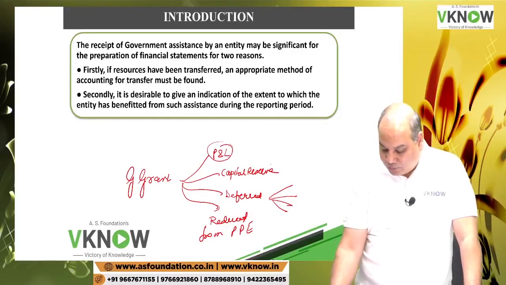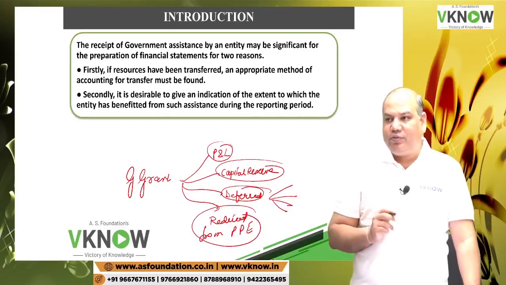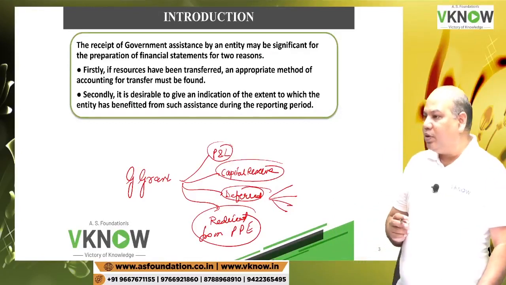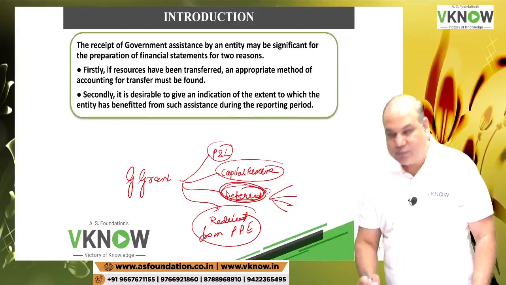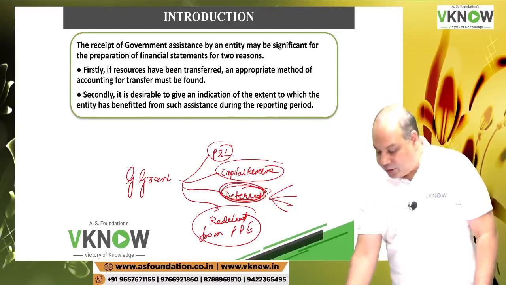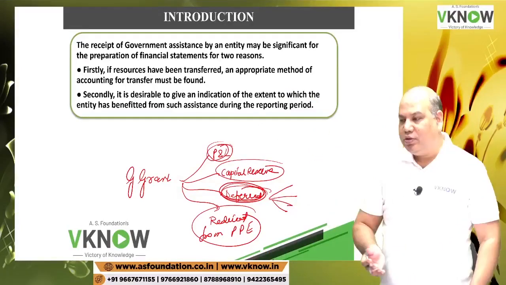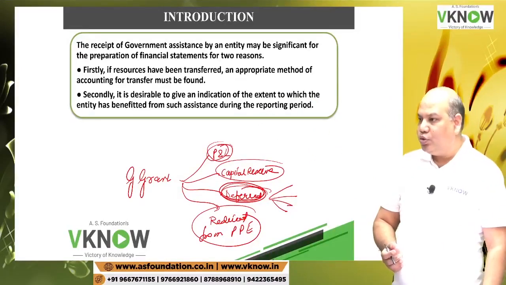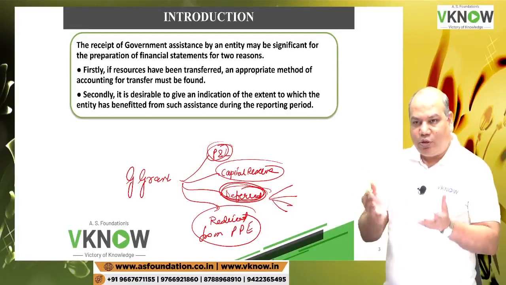Depending upon what presentation and accounting you choose, your financial statement will be affected. For example, if it should have been deferred, but you have credited the P&L account, your profit and loss account will suddenly show a huge profit for this year. Suddenly it will go up, okay?